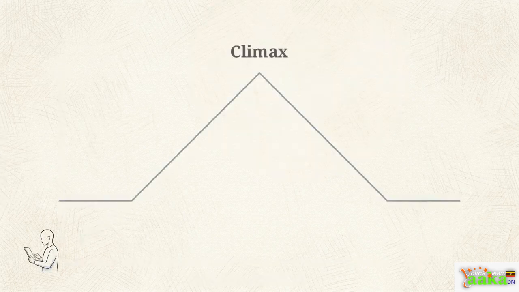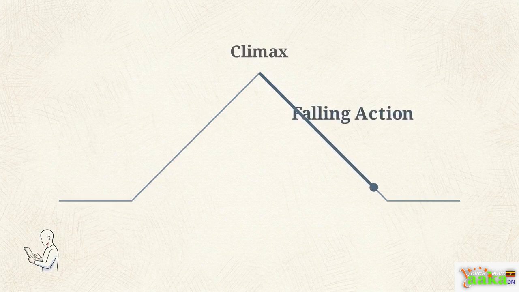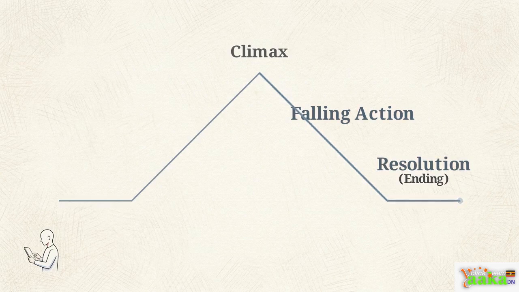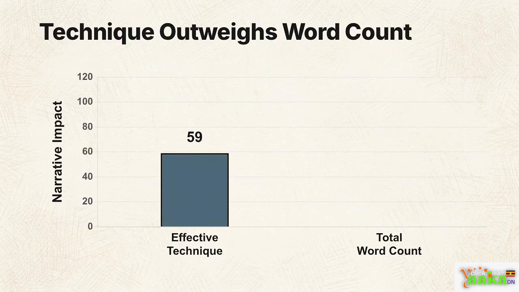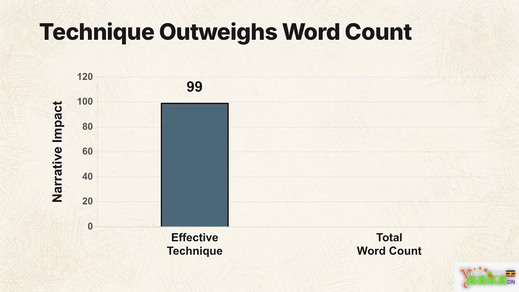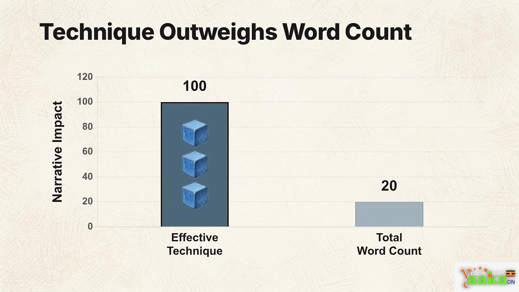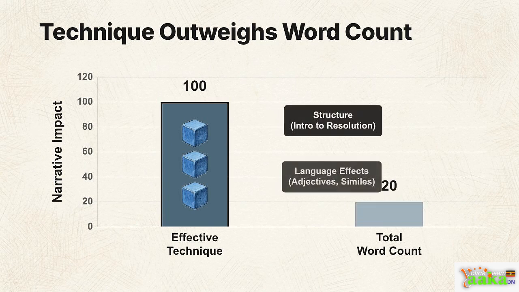After the climax, the story moves into the falling action, revealing the immediate consequences of the turning point. Finally, we reach the resolution. Main problems are solved, and tension returns to normal as the story comes to its end. Because prose relies on the precision of these structural elements, a well-crafted 100-word microstory can be more impactful than a rambling novel. Quality is found in how effectively you use these techniques, not in the total word count.